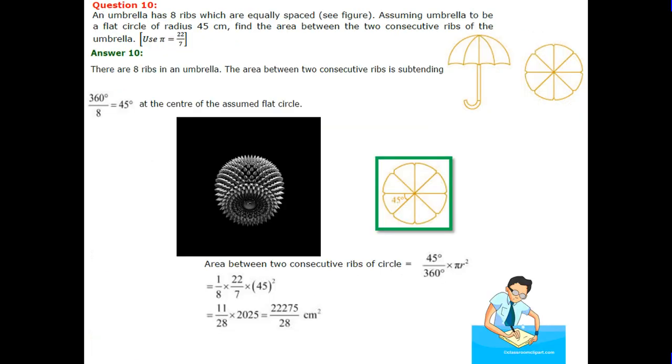Question number 10. An umbrella has 8 ribs which are equally spaced. Assuming the umbrella to be a flat circle of radius 45 centimeter, find the area between two consecutive ribs of the umbrella. Pi is 22 upon 7. Using 8 ribs in the umbrella, there are between two consecutive ribs subtended 360 upon 8, that is 45 degree at the center, assuming a flat circle. Area between two consecutive ribs is 45 pi r square upon 360, that is equal to 22,275 upon 28 centimeter square.